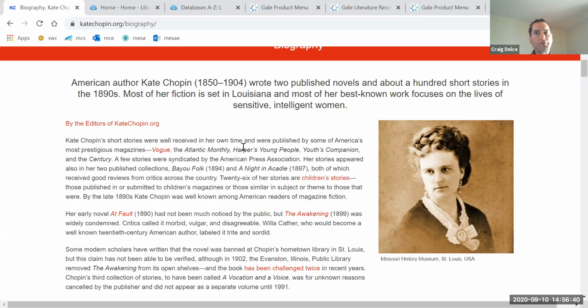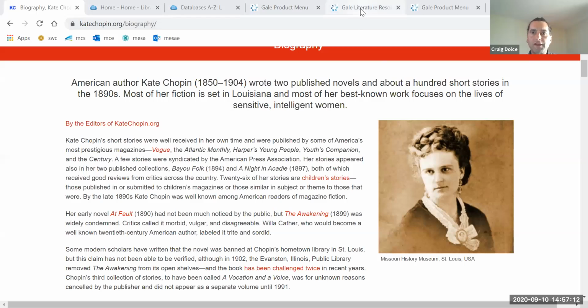And keep in mind, from a setting, a milieu standpoint, the social and political context of the time, I think a lot of that plays a role. So this document will help give you some background information on the time frame when Chopin was writing and on her as a writer. So that being said, hopefully this was helpful. If you have any questions, please don't hesitate to contact me.